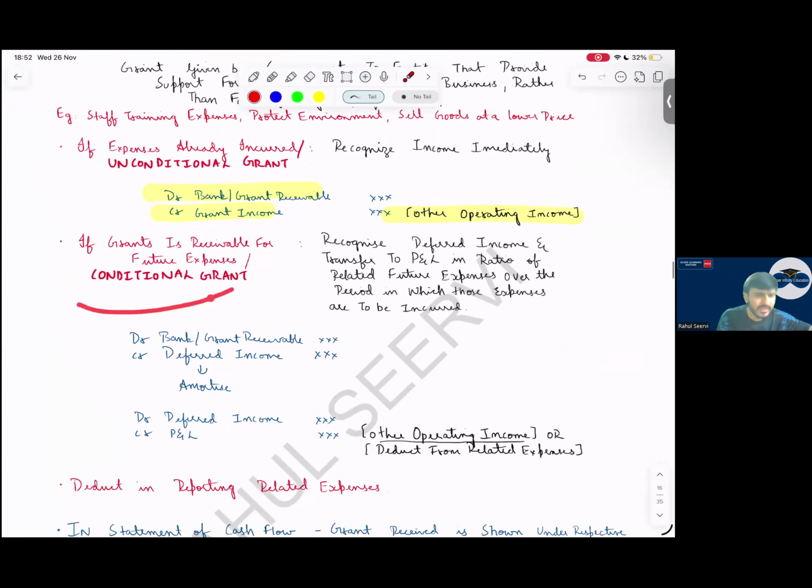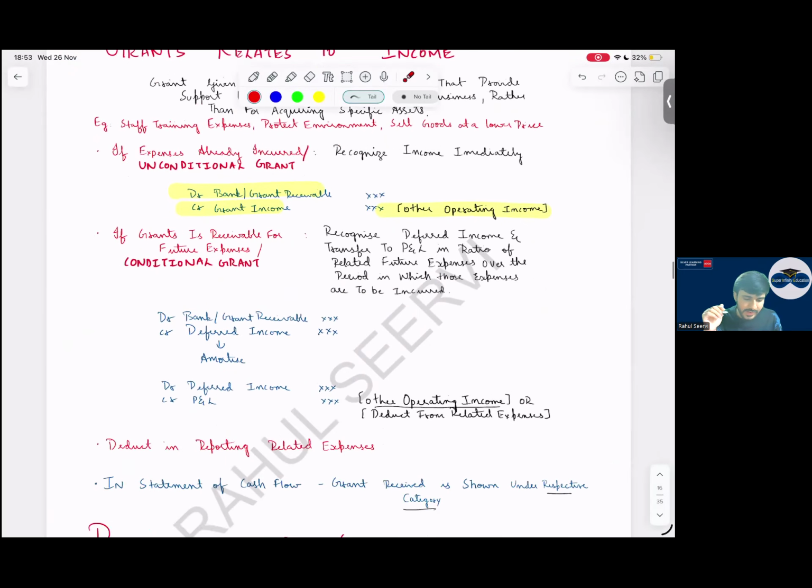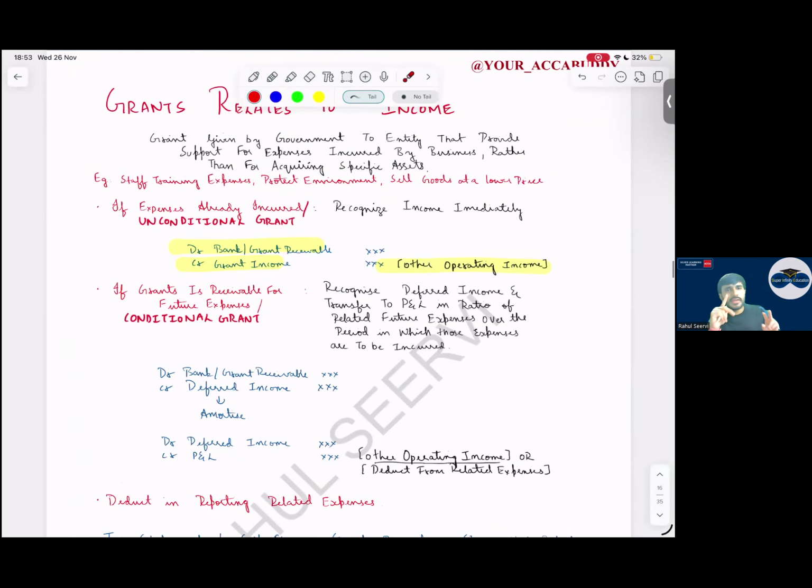Sir, if it is conditional grant, then what will we do? Debit bank, and grant is a credit to deferred income, and this you will take to P&L as the conditions are being met. So this we will take into P&L in the expense ratio. In P&L we can record this separately or we can offset it, net off and record it in the books. So with this, grant related to income is also done. Both the capital grant and revenue grant are done.